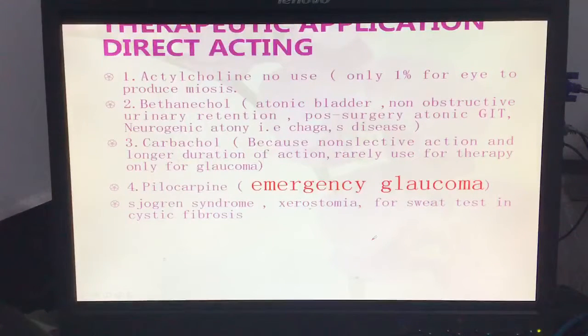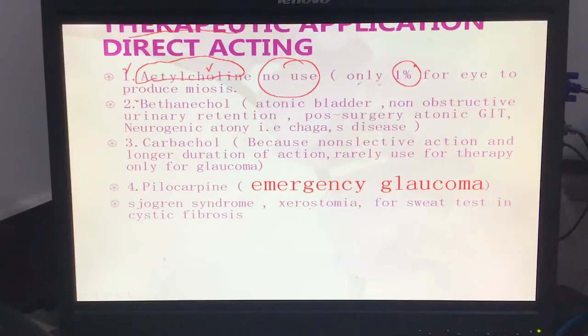Okay, now let's go to the direct acting drugs. What are the therapeutic applications of these direct acting and indirect acting drugs? I will talk about therapeutic application. Acetylcholine has no use. I am not going to use acetylcholine, except as a 1% solution in the eye, but there is no clinical use. Why? Because we have acetylcholinesterase and pseudocholinesterase present in the plasma, which comes from the liver. It can break down acetylcholine if it comes from outside. So we do not use acetylcholine as a medication.